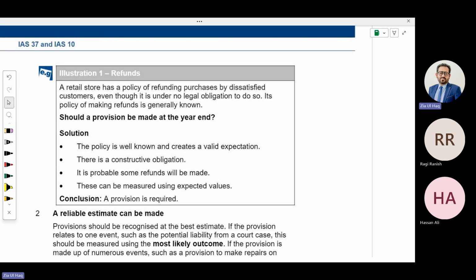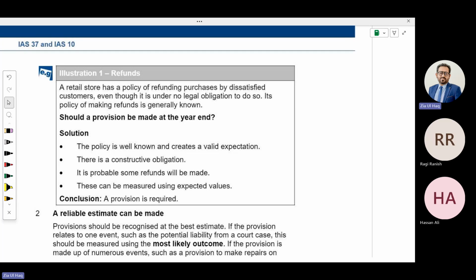It will make refunds like a warranty, even though it is under no legal obligation to do so. I mean, there is no law; they are constructing it by themselves. Its policy of making refunds is generally known. Everybody knows about it. It's not a secret.